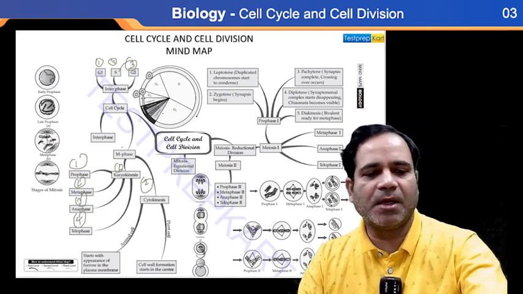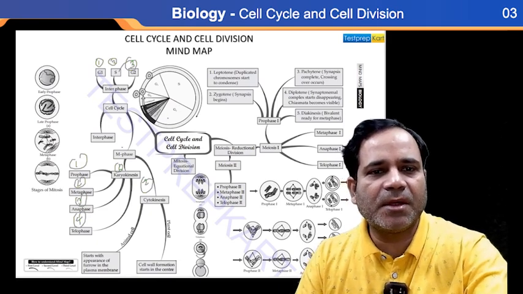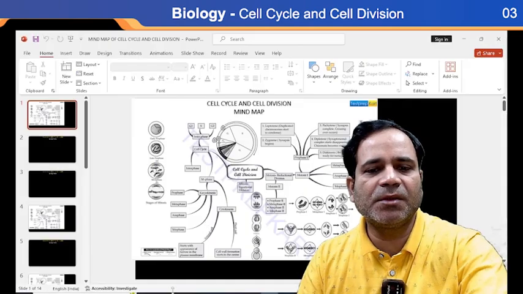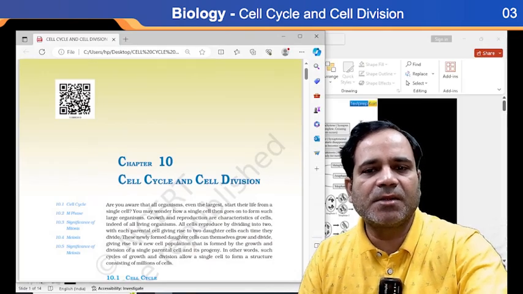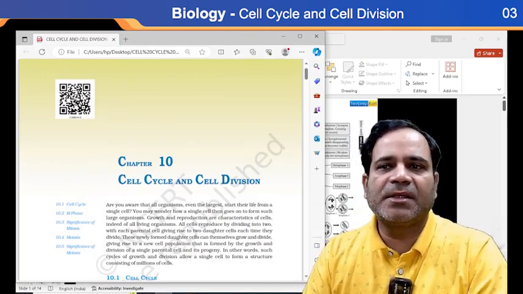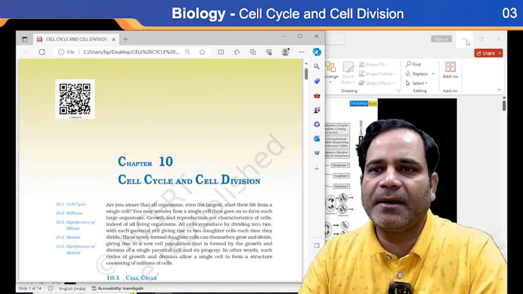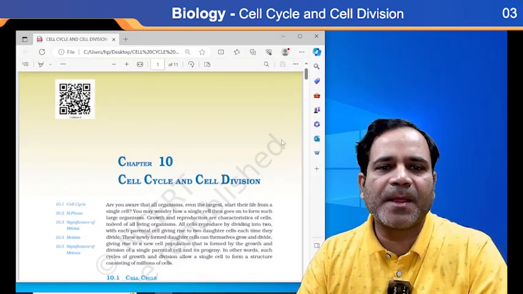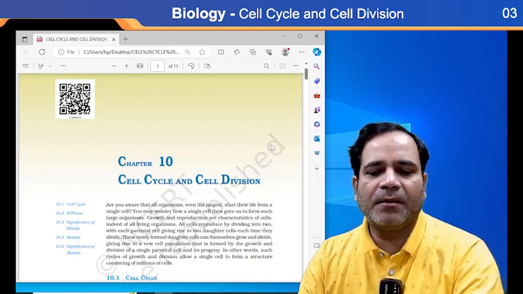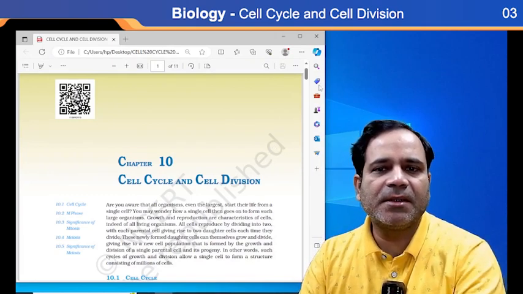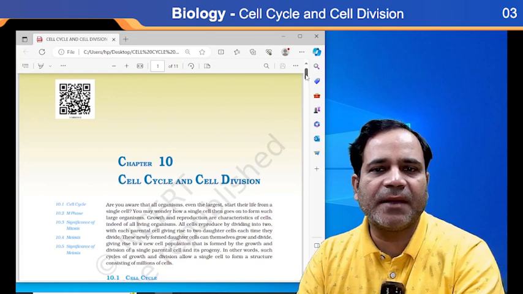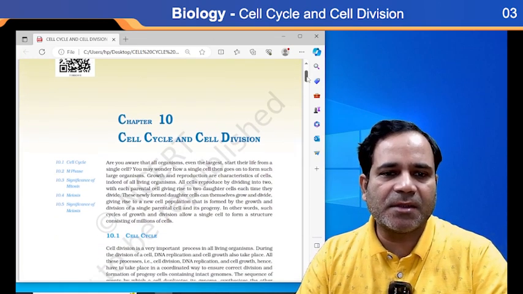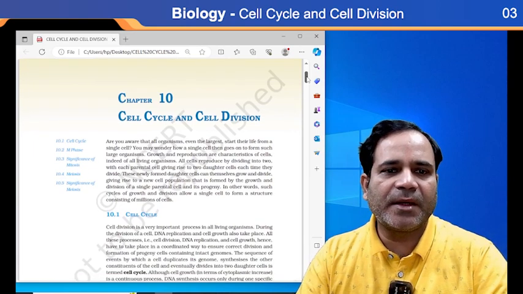Okay. So now I'm going to tell you a little bit of information through NCERT, my dear. Let's check here. This one is the NCERT line. I'm going to tell you about this one thing. This is the third unit of class 11, chapter: cell cycle and cell division. See what is written here.